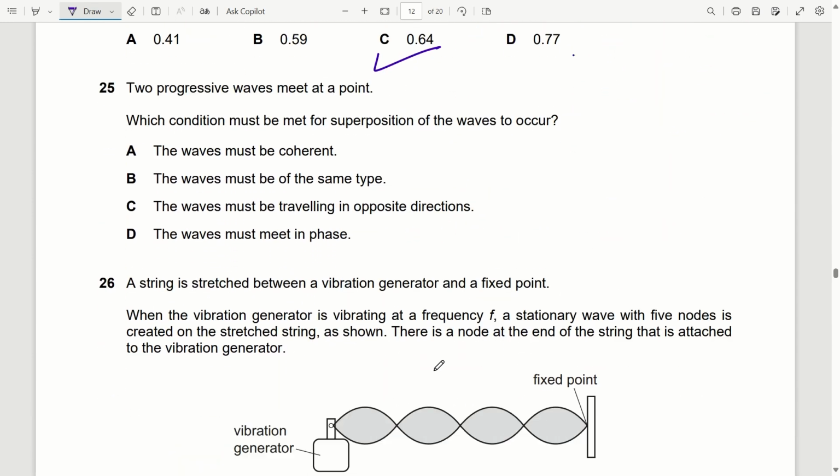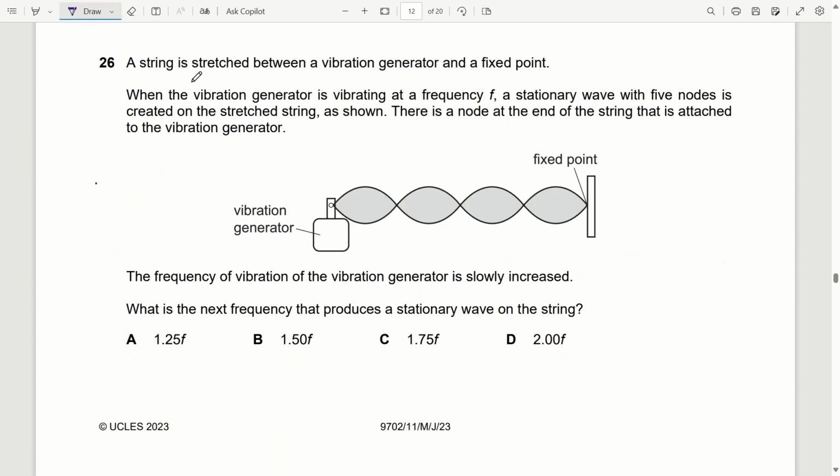Question 25. Two progressive waves meet at a point. Which condition must be met for superposition of the waves to occur? Now, for the superposition, the waves must be of the same type only. Option B is correct.